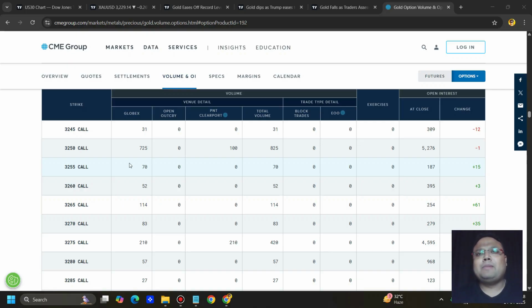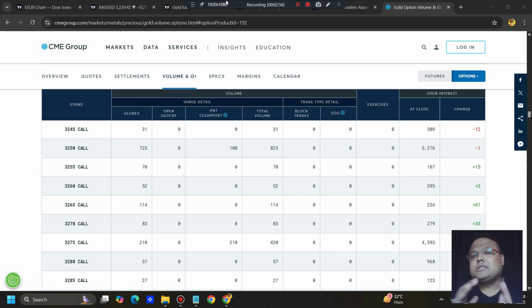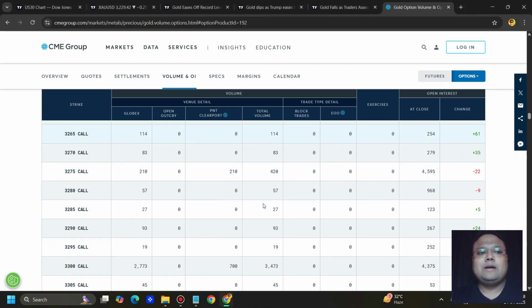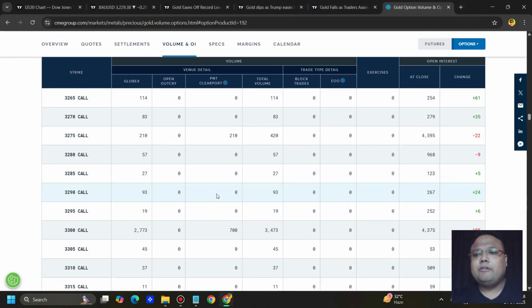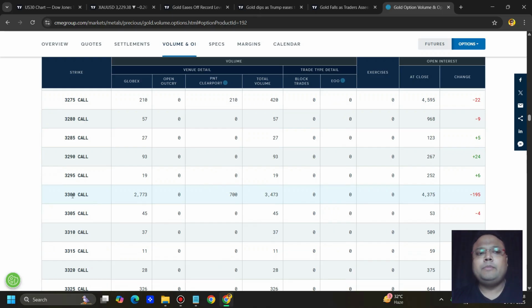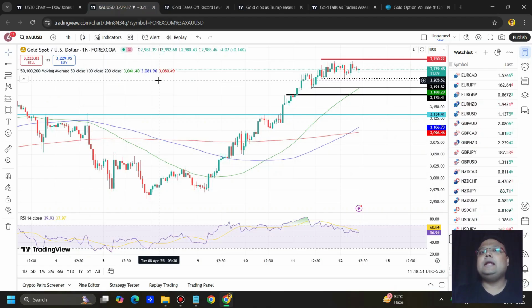And as we all know, the market has been very sensitive to news. If any news comes out by the US session or by tomorrow, then we may see the market breaking 3250 and heading towards 3300. But without any news, the chances of the market breaking 3250 are less because the number of contracts, or the sellers, at 3250 are not reducing. And if the market breaks 3250, then it will be heading towards 3300 or 3350. So it all depends on the news. So stay in touch with the news.